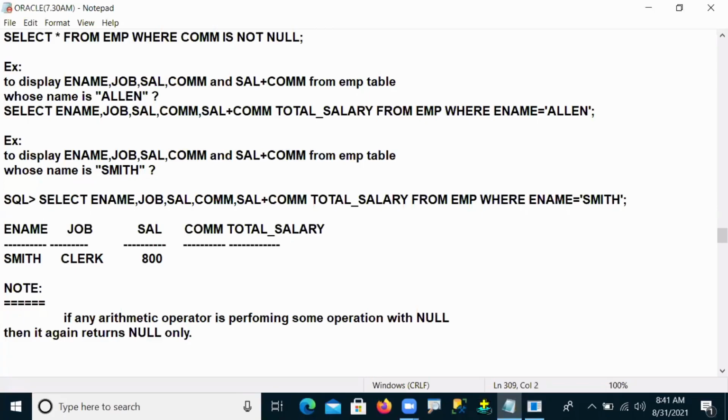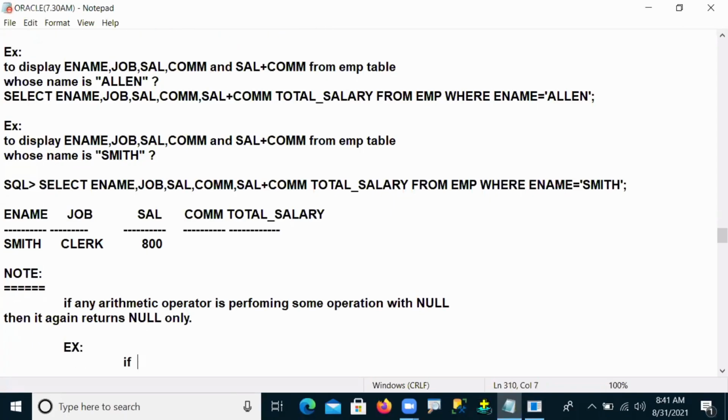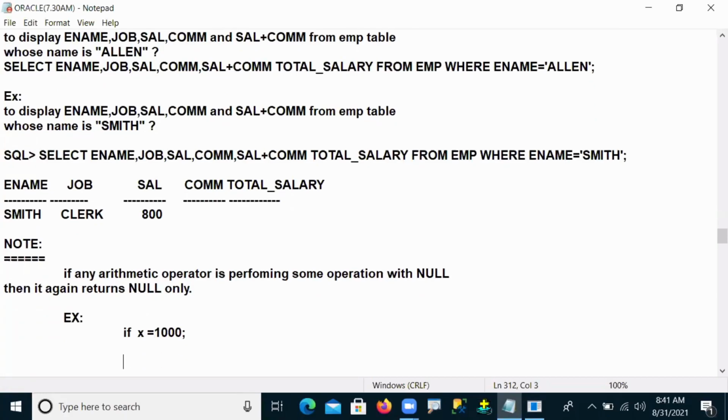For example, if x is equal to 1000, then my first operation is x plus null. When I pass x plus null, x value 1000 is substituted plus null, but unfortunately it returns null only.